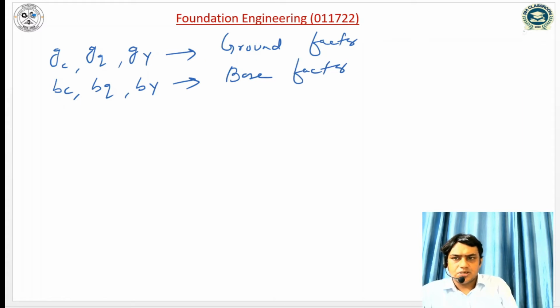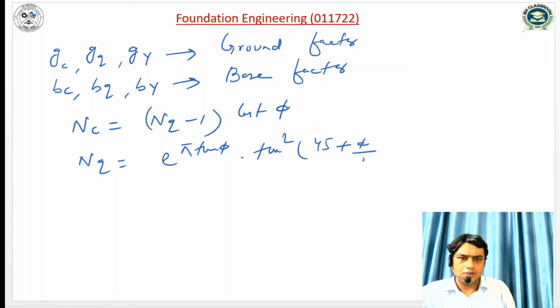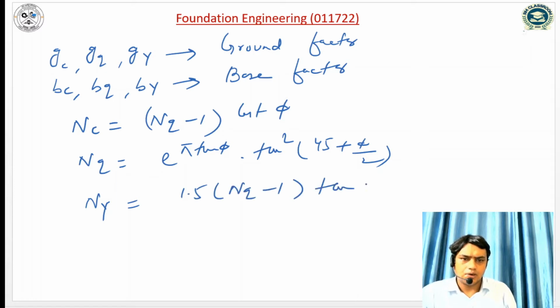So this is the expression given by Hansen. Nc is given by Nq minus 1 into cot phi. Nq is equal to e to the power pi tan phi into tan square 45 plus phi by 2, and N gamma is given by 1.5 into Nq minus 1 into tan phi.